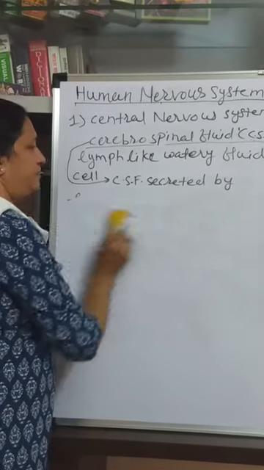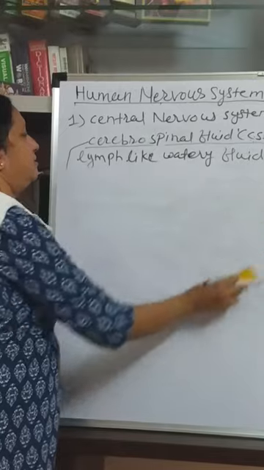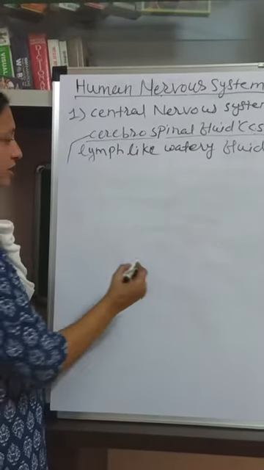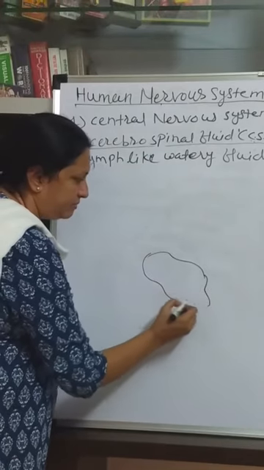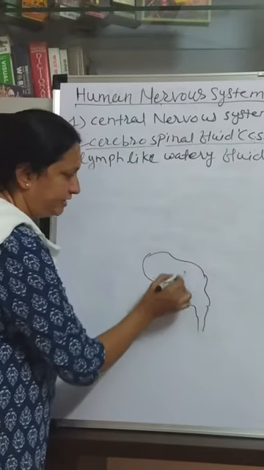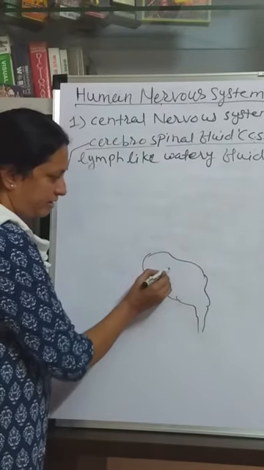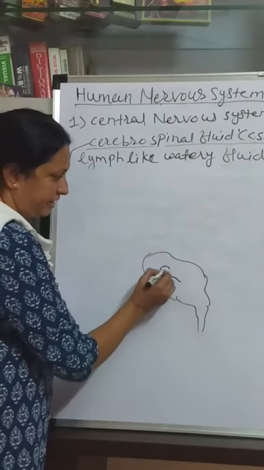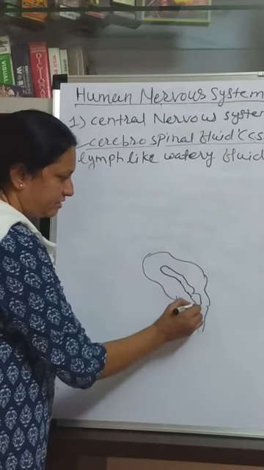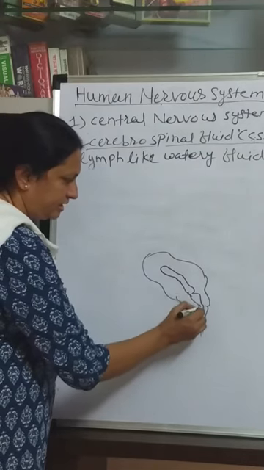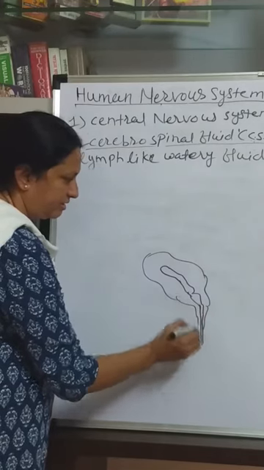Now here, ventricles means cavity. Actually, this is the human brain, and this human brain is not completely solid. Internally it has small cavities or ventricles. This cavity is also present in the spinal cord.